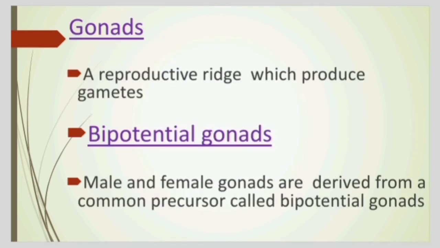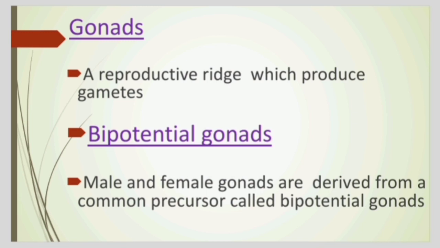Before we start our class, I want everyone to know about the gonad. The gonad is the reproductive structure from where the gametes arise. We have two types of gametes, right? The male gamete is called the sperm, and the female gamete is called the egg. So the egg and sperm are the two gametes present in the human being. Both of them originate from a reproductive structure called the gonad, and in human beings that gonad is also termed the bipotential gonad. The bipotential gonad is also referred to as the indifferentiate gonad. I will tell you why the bipotential gonad is termed the indifferentiate gonad.